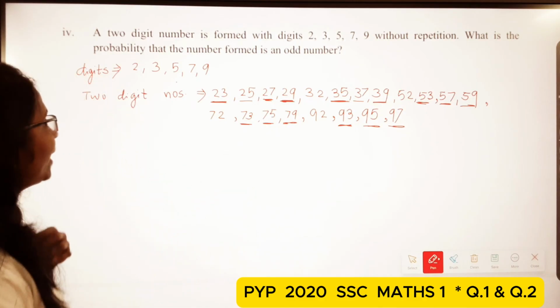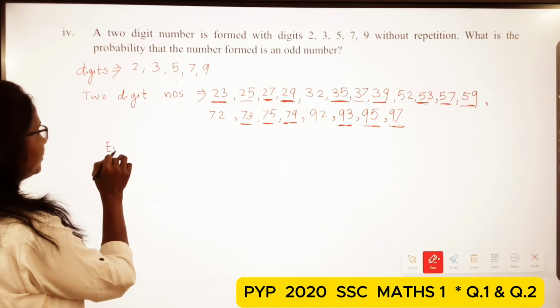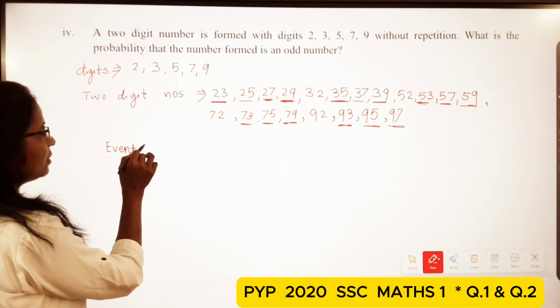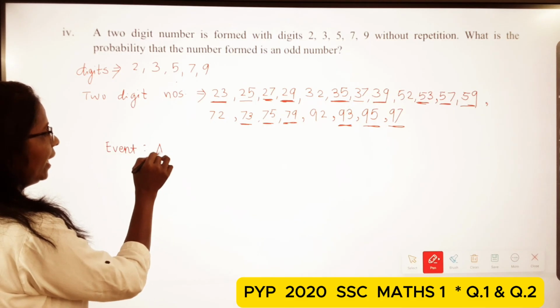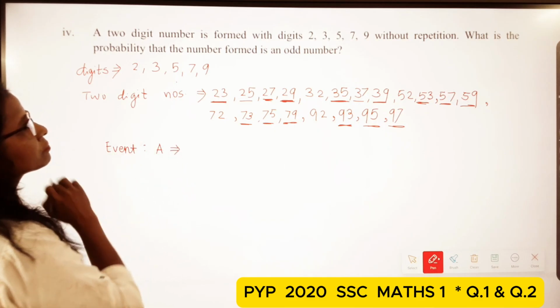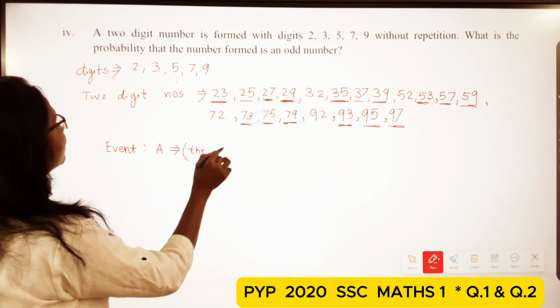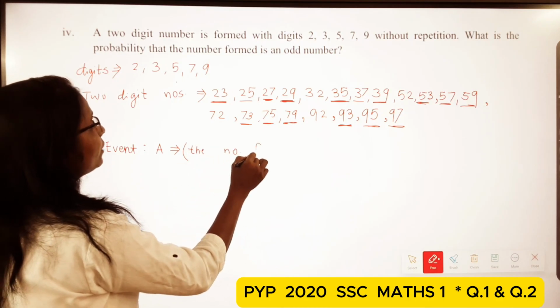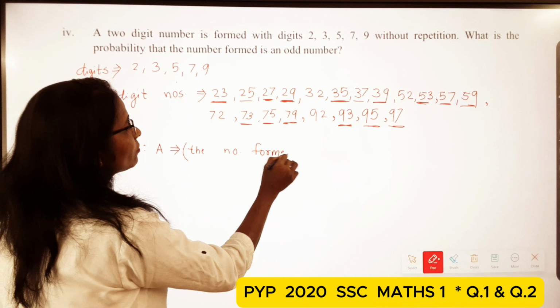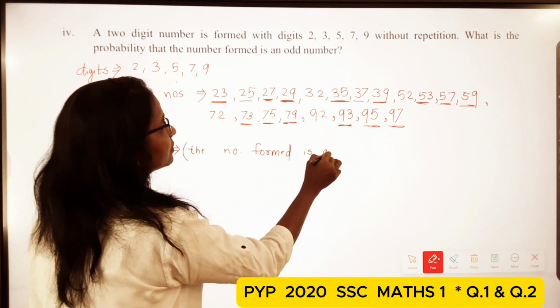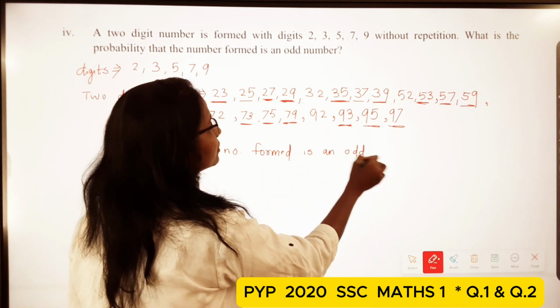Now I write the event. Consider the event A: the number formed is an odd number.